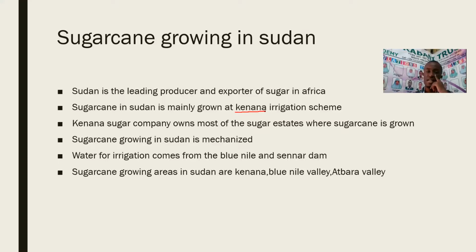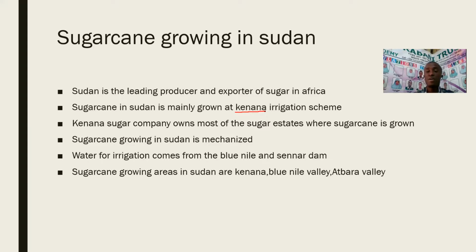What is the meaning of mechanized? Mechanized comes from the word machine. So sugarcane growing in Sudan, machines are mostly involved. It requires a lot of machines, unlike human labor. Water for irrigation comes from the Blue Nile and Sena Dam. And then sugarcane growing areas in Sudan are mainly Kenana, Blue Nile Valley, and Atbara Valley.